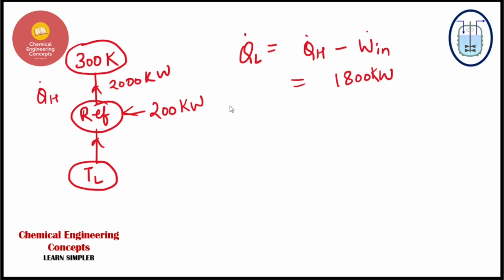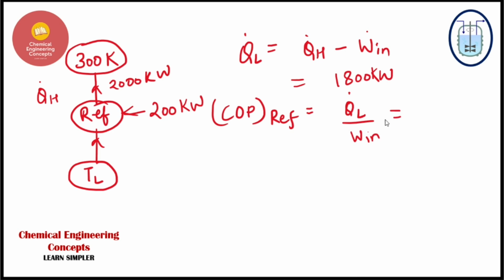Now, if I write the coefficient of performance of this refrigerator, from the given information, it will be QL, which is the amount of heat extracted, divided by the work input.